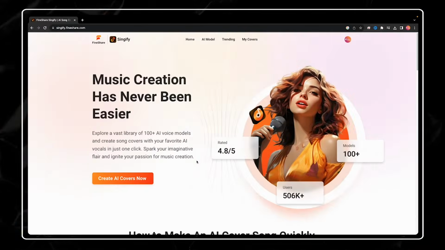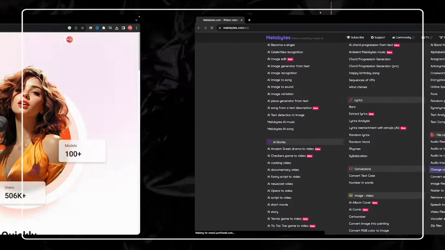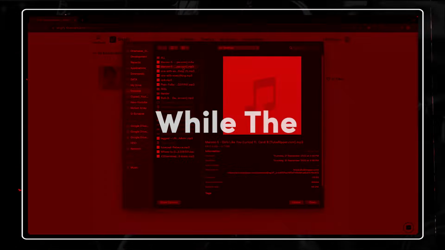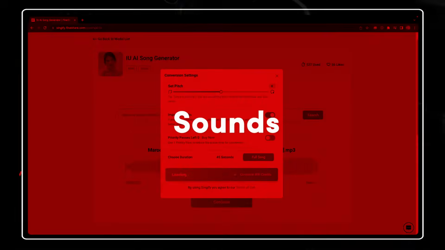Out of these 3 free AI cover song makers, my choice is Singify. It produces a clearer sound, while the other 2 generate robotic sounds.